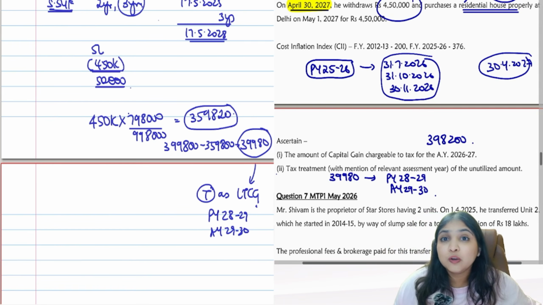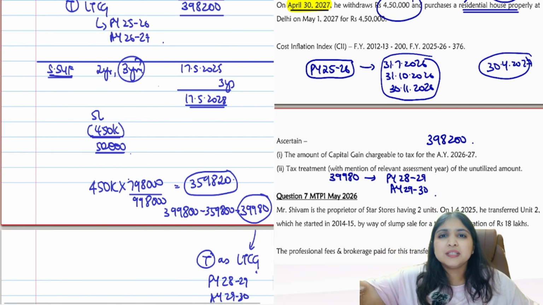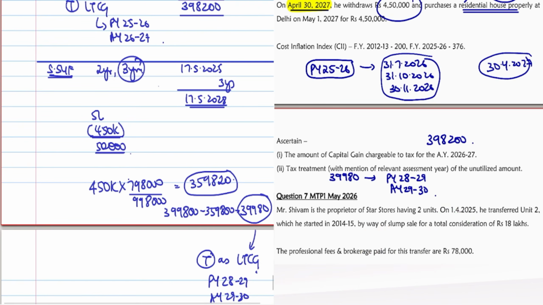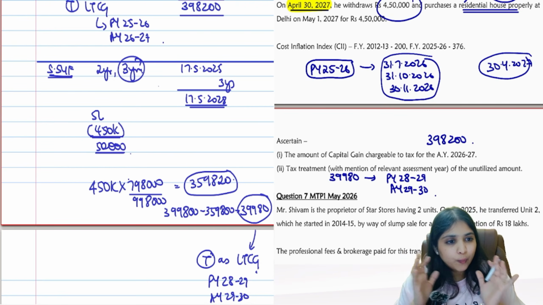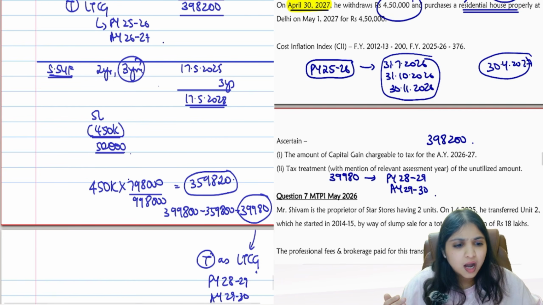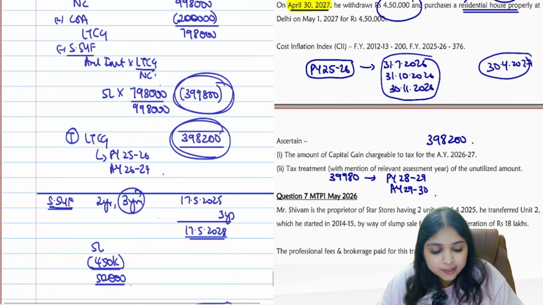I am not expecting you to understand this entirely right now, but can you tell me at least 10%, 15%, did you understand at least in which direction I am taking you? Yes. Then I will re-explain the whole thing to you once again. You would have understood this entire thing in bits and pieces. Okay. So I'll just give you one quick understanding of this entire thing once again. We'll go step by step. According to me, till here you should have understood already how I calculated this number.